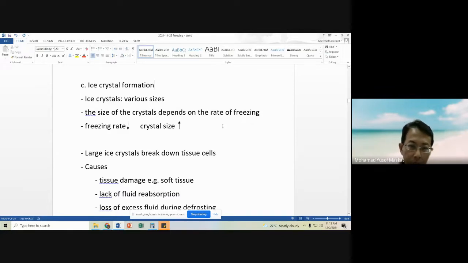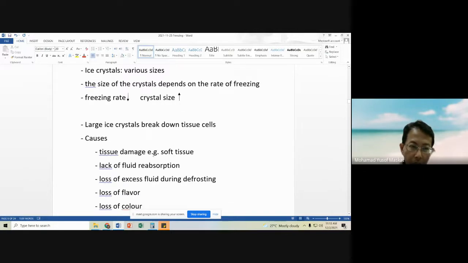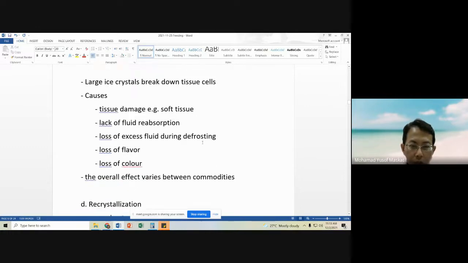So why is that important? Because large ice crystals will break down tissue cells. When they form, they will disrupt or destroy the microstructure of the tissues of our food products. It causes tissue damage, especially to soft tissues, for example fruits and vegetables. These will be damaged, and then there will be a lack of fluid reabsorption.